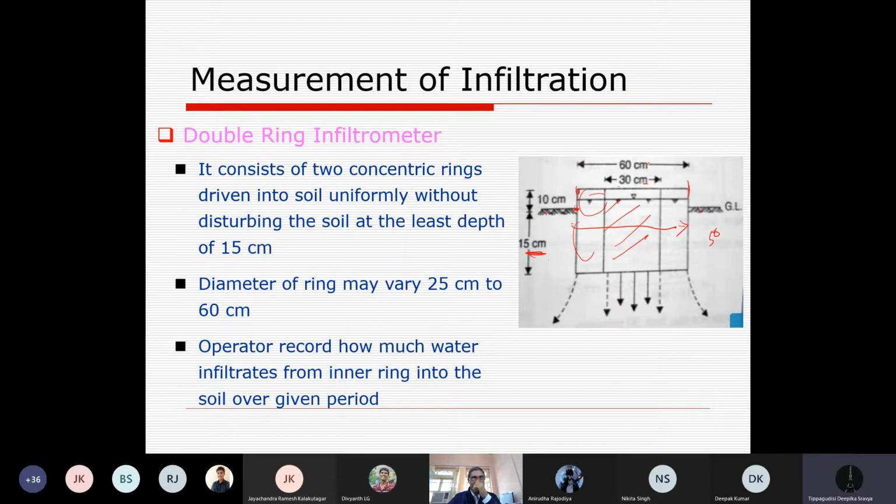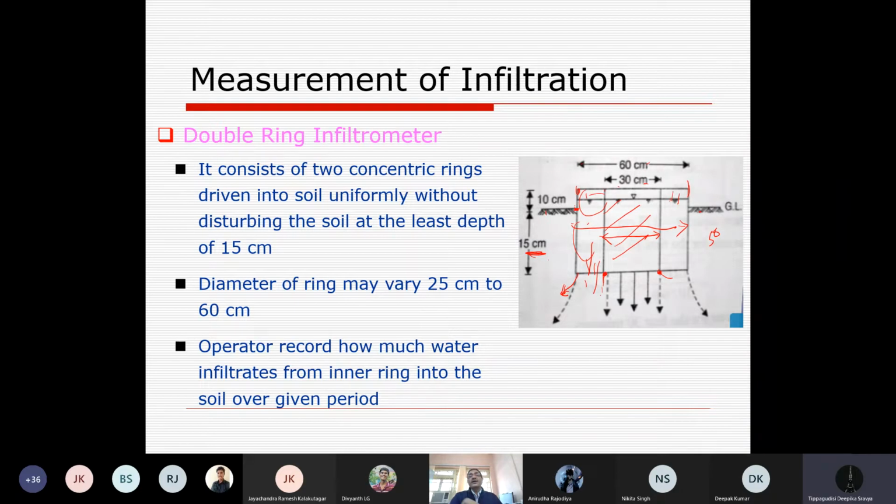The reason being, we have an outer jacket that is again filled with water, which is taking care of vertical movement in this region. So it will take care of this outer surface, and this is also a saturated condition. So from the inner cylinder, any water going past this bottom will not go laterally. Did you get my point or not?